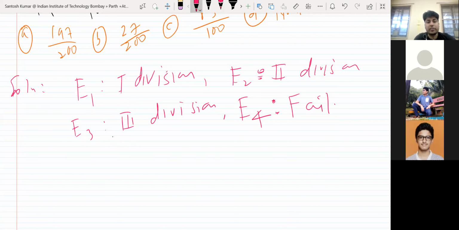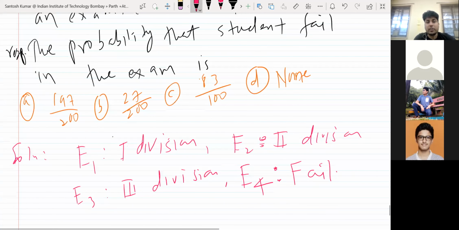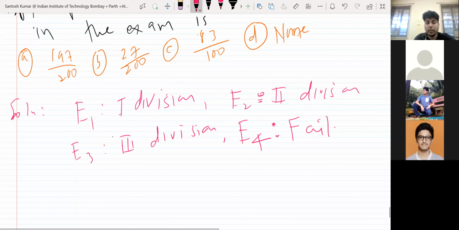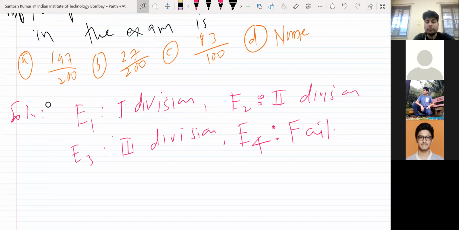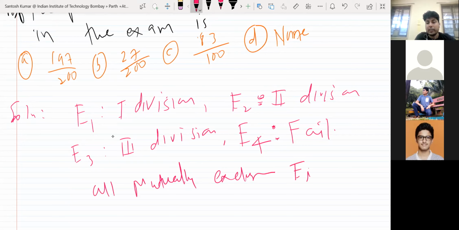Okay, so there are four events, and in the exam all four events are disjoint, right? Because one student cannot get both first division and second division. So all four are pairwise disjoint. You know the meaning of disjoint, or mutually exclusive: nothing will be common. Mutually exclusive means Ei intersection Ej, for any two, will be a null set.